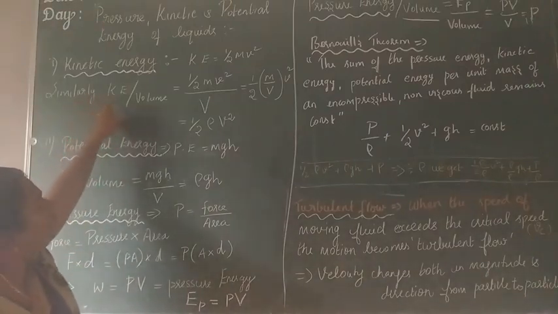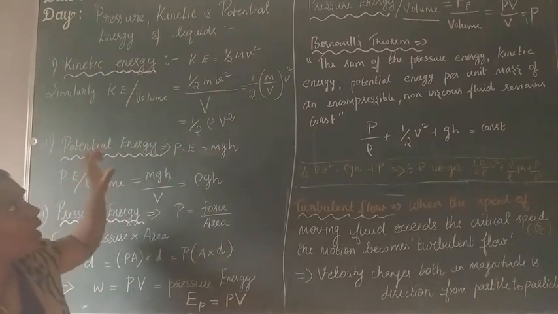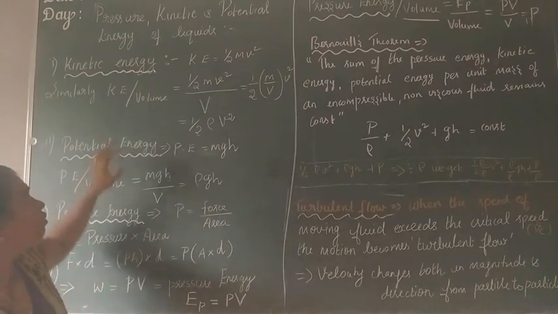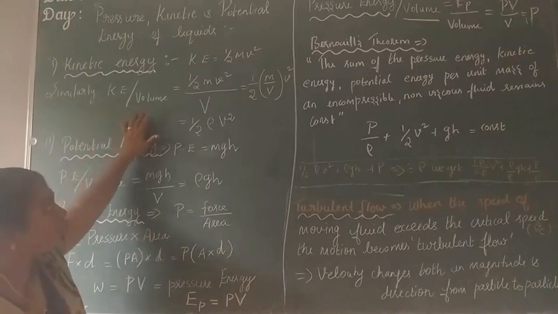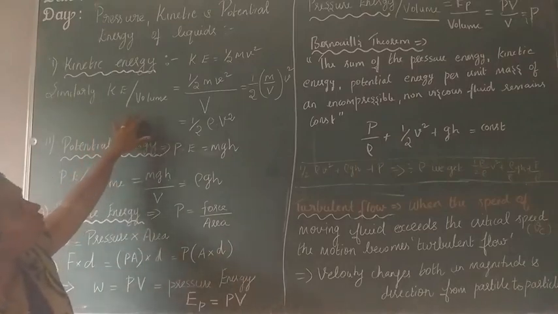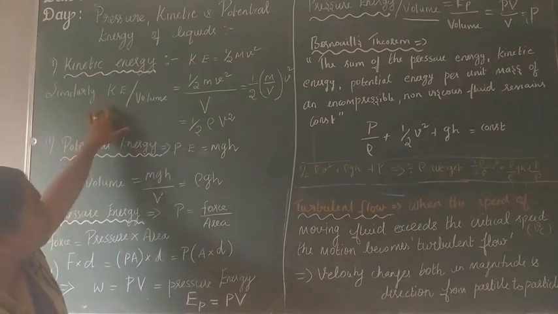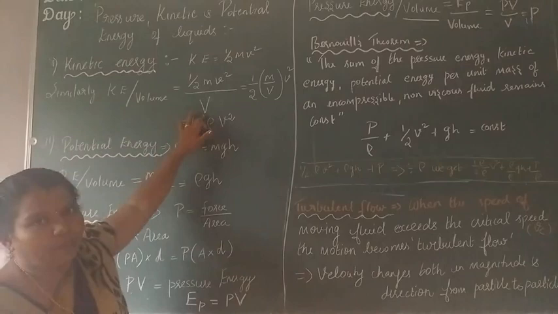So the kinetic energy formula K is equal to half mv square. According to that, when I take the kinetic energy per unit volume, what is the answer? The kinetic energy must be divided by capital V. Is it?